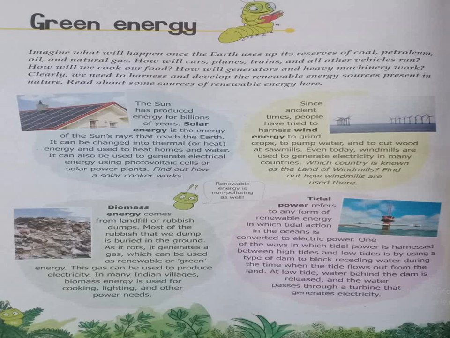Here is the next one, that is biomass energy. And this comes from the landfill or rubbish dump. Now here what we do, we dump the waste, the biodegradable waste. Now what is biodegradable waste? जो waste सड़ सकता है, ठीक है, वो जैसे कि घर का vegetable peelings भी हो गया, it can include that also. तो इन सब चीज़ को जब हम pit में डालते हैं, गड्ढे में डालते हैं, and it starts to rot. When it starts to rot, जब वो सड़ता है, then it generates a gas, and that gas can be used as a renewable source of energy and is called the green energy.